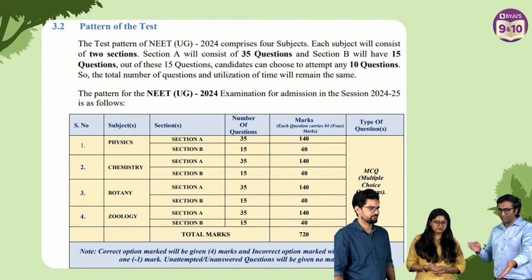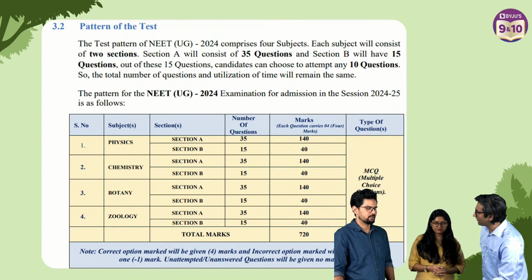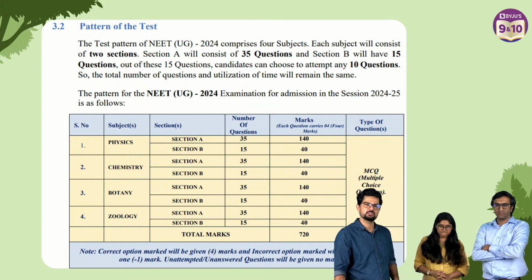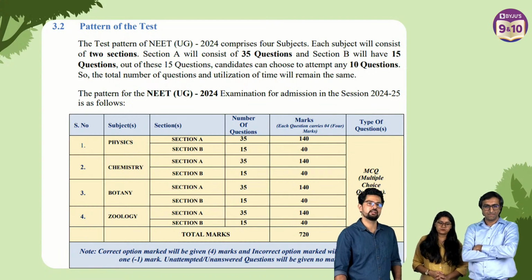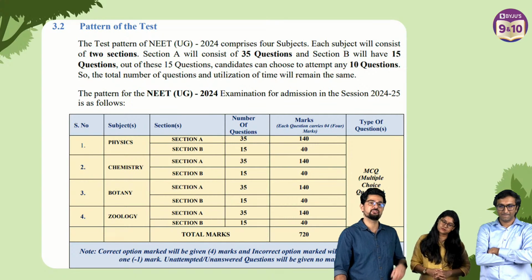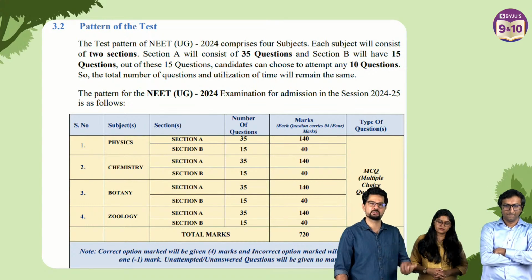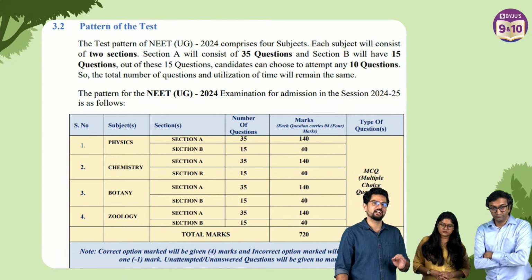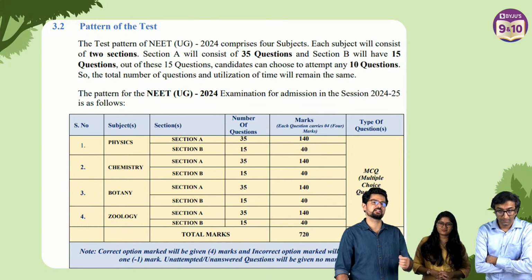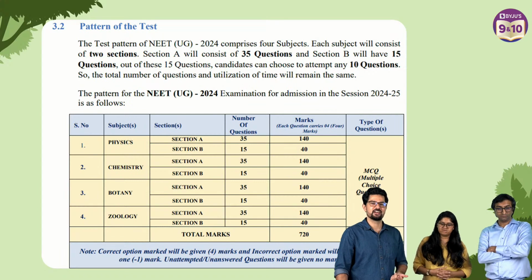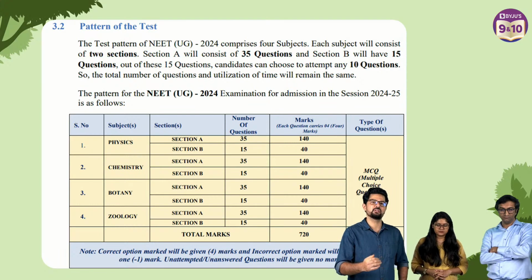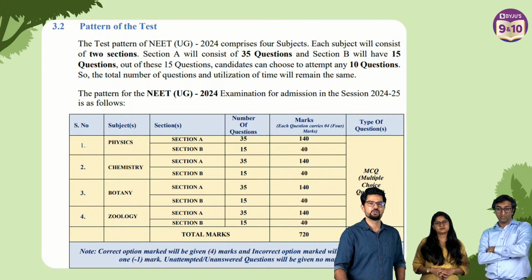In physics and chemistry it's similar. Why 50 questions? You have to attempt 45 out of 50. We have two sections: in Section A you have 35 questions, all compulsory. In Section B, the second section, you have 15 questions, out of which 5 are optional. Don't take those 5 optional ones lightly, because deciding which questions to attempt is also a challenge. We are not trying to scare you, but to tell you that whatever challenge you're dealing with, know that challenge first. That is the first step to accomplishing it.